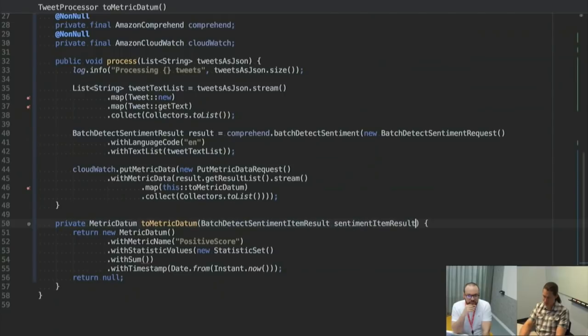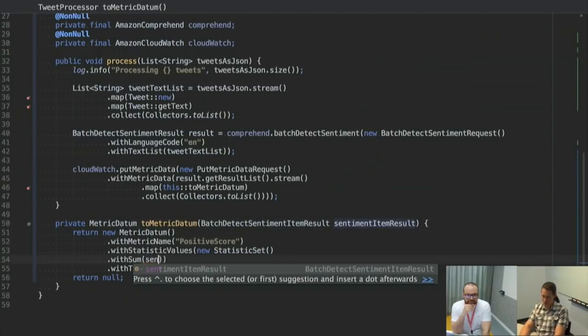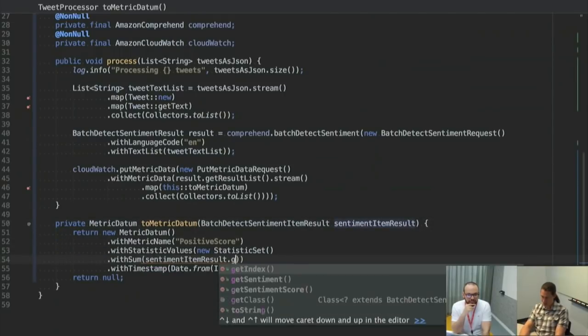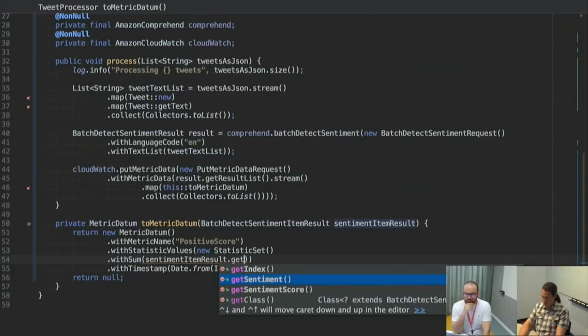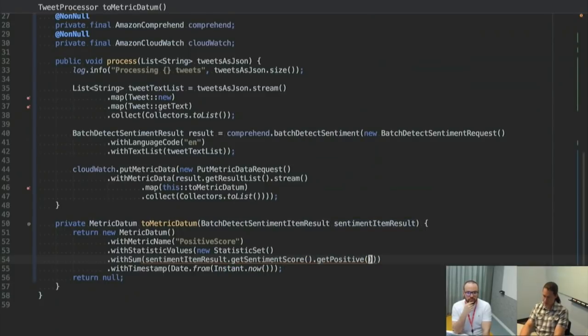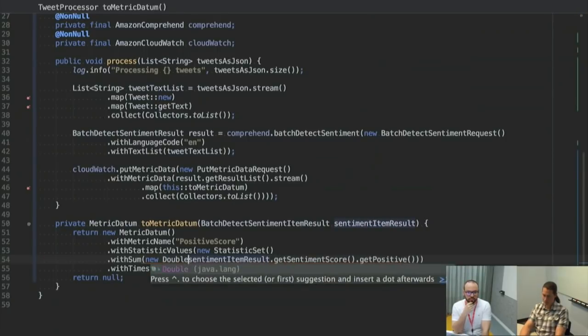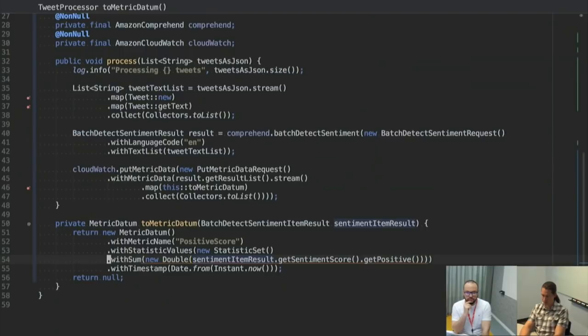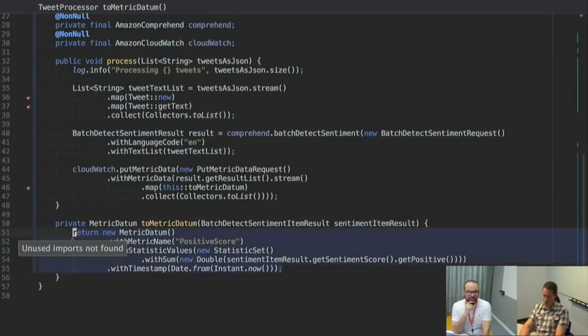Sorry, can't handle the giant name. Sentiment result dot get sentiment score dot get positive. So this will be our positive. Let's see if we can make that into a double. Yes. Yes. Okay. Cool. So we have converted an item result.